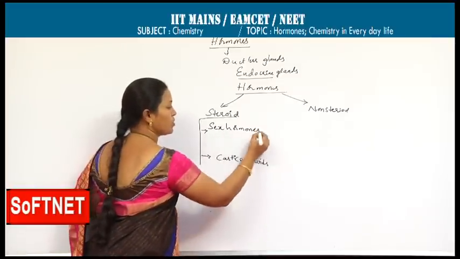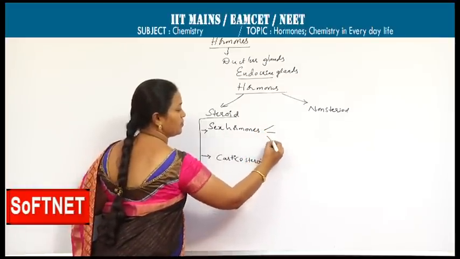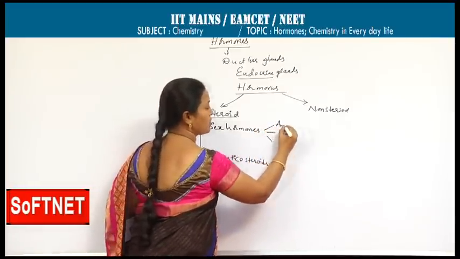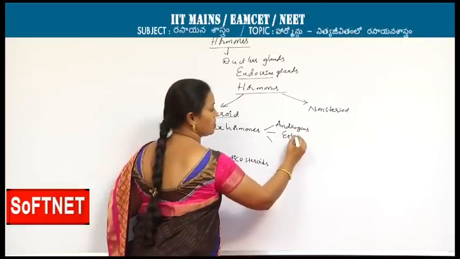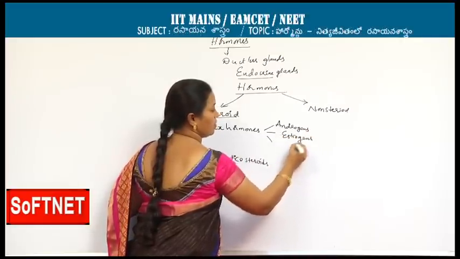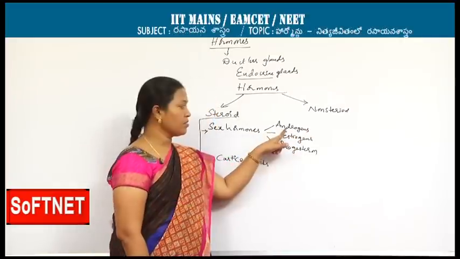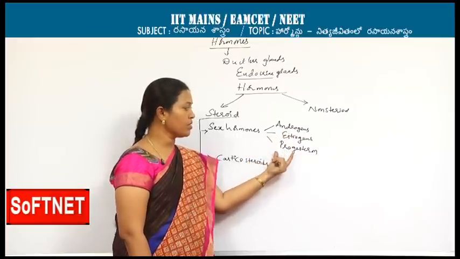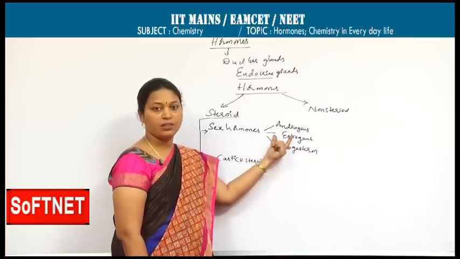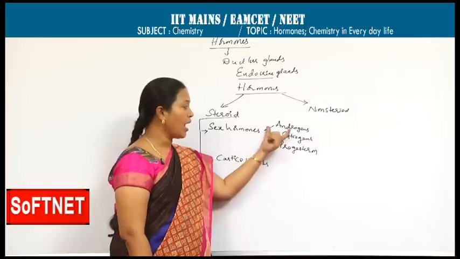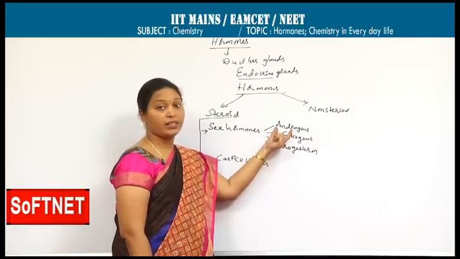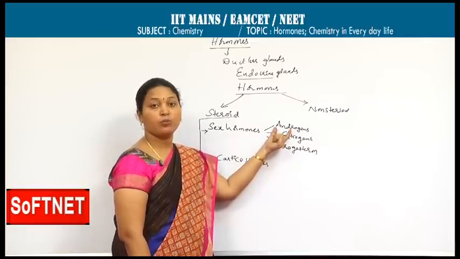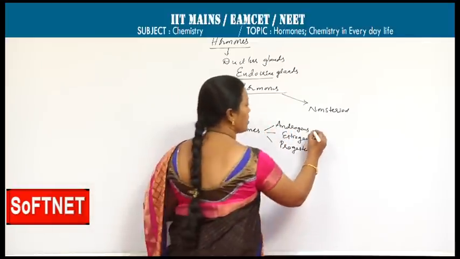These sex hormones are in turn of three types: androgens, estrogens, and progesterone. Androgens are the male sex hormones. Estrogens and progesterone are both female sex hormones. Androgens are produced by the testes, and that hormone is called testosterone.